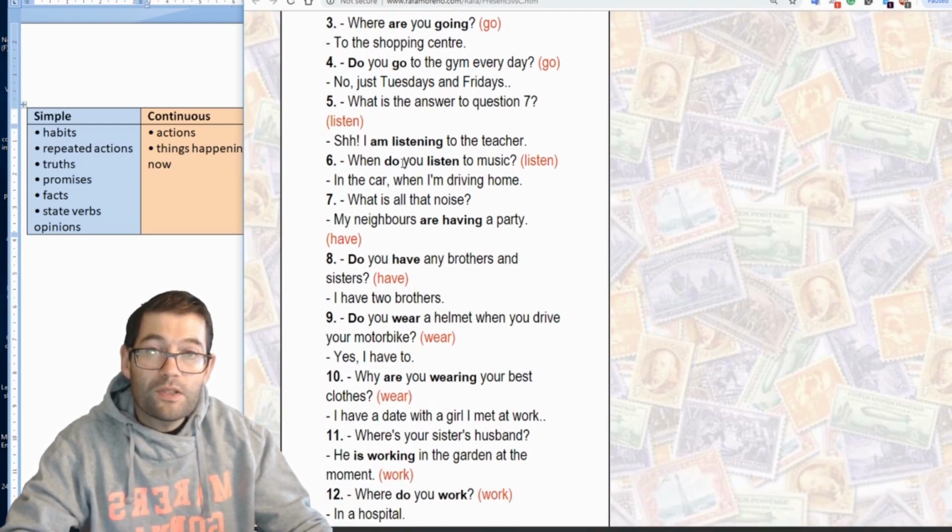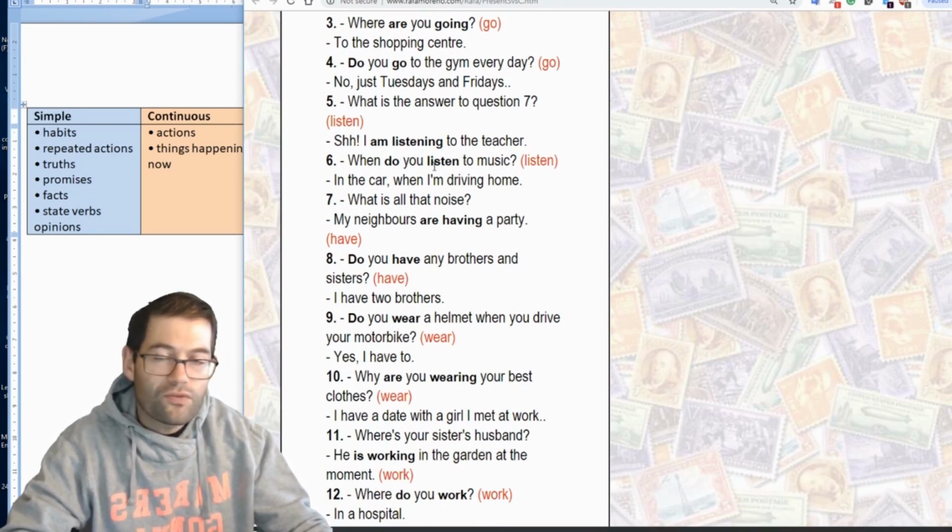For question number 6, once again, we're trying to get at facts. In this case, times of day or locations or something like this. So because of that, we would use the simple tense to ask the correct question. When do you listen to music?